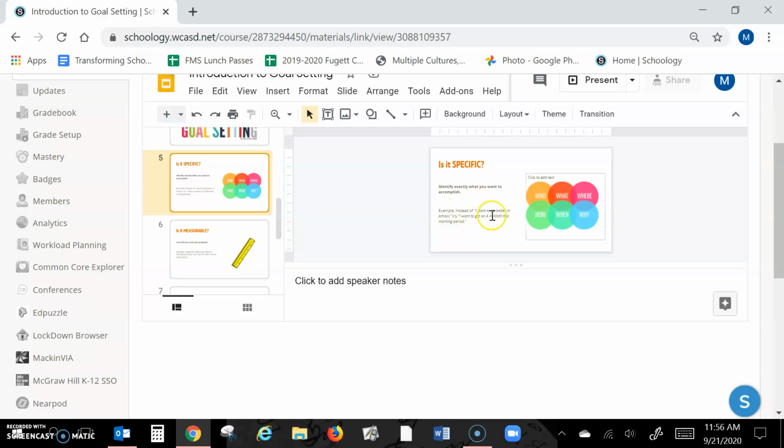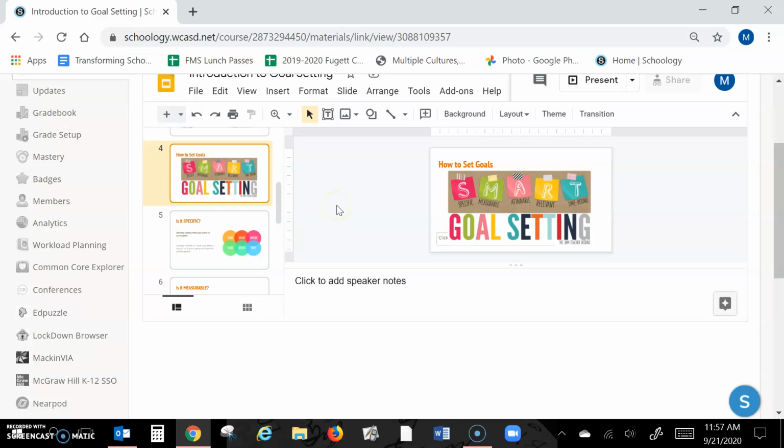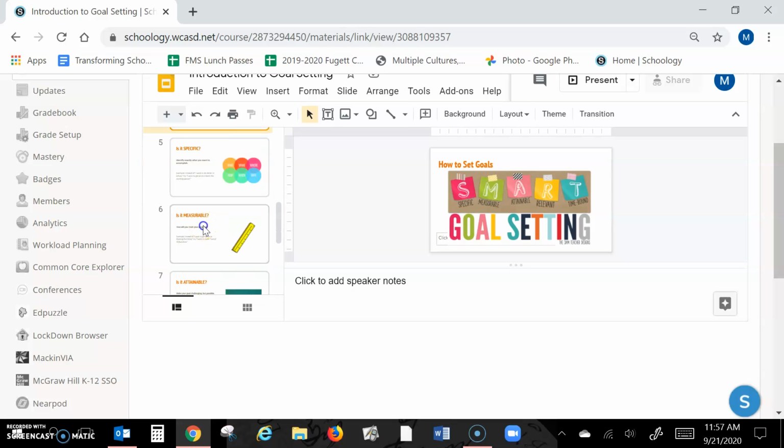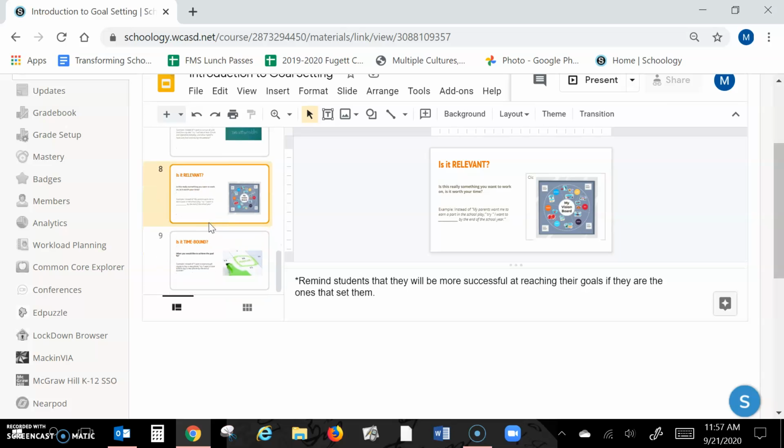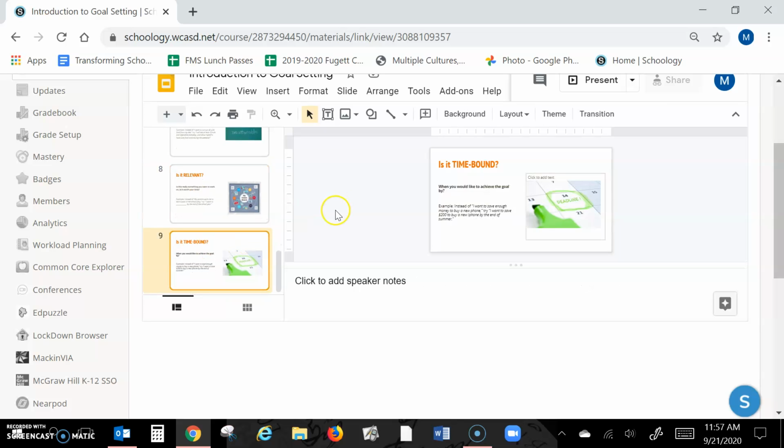You'll see here there's an example of how saying something like, I want to do better in school is not specific. Saying something like, I want to get an A in math class this marking period is a more specific way of wording your goal. So again, SMART stands for specific, measurable, attainable, relevant, and time-bound.